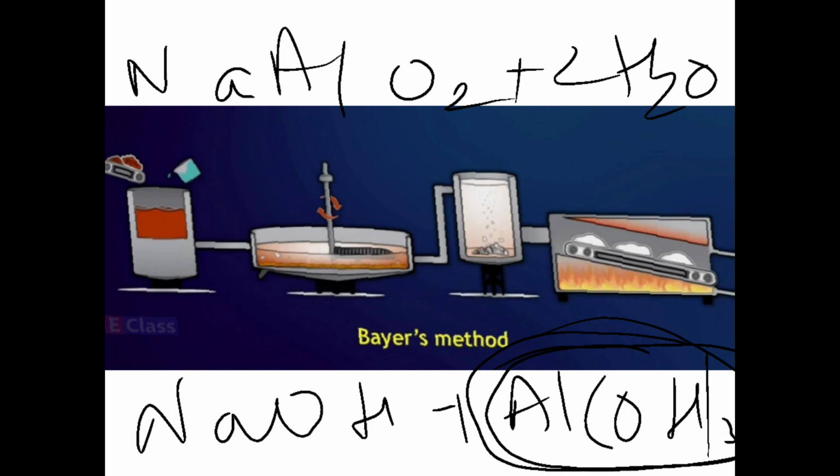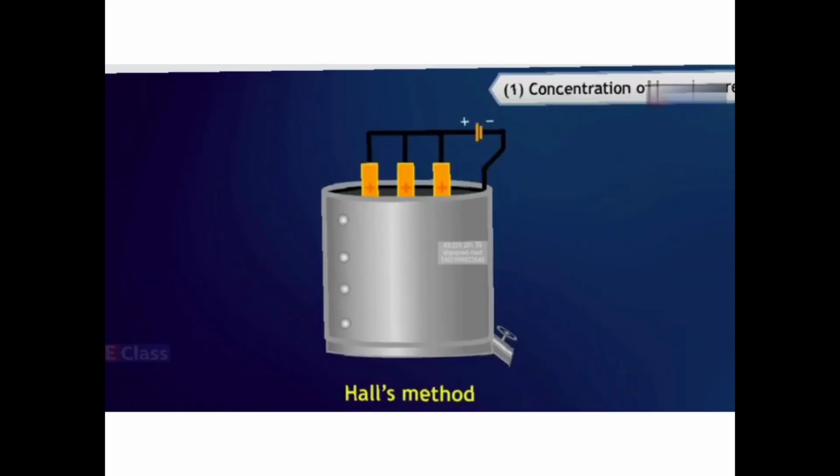Now in Hall's method, the powdered ore is leached by heating with an aqueous solution of sodium carbonate. There it was caustic soda, that is NaOH, and here you take sodium carbonate. That also is taken in the digester to form water soluble sodium aluminate. So the end product of this leaching process is sodium aluminate in both, and then the insoluble impurities are filtered out.